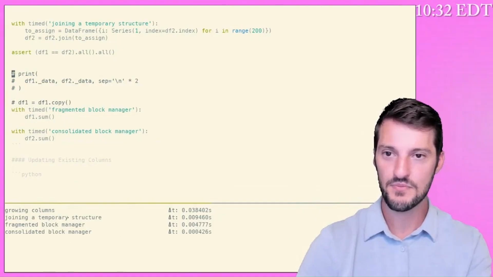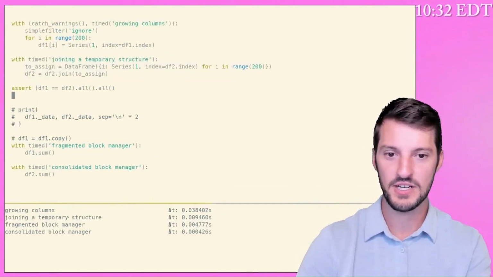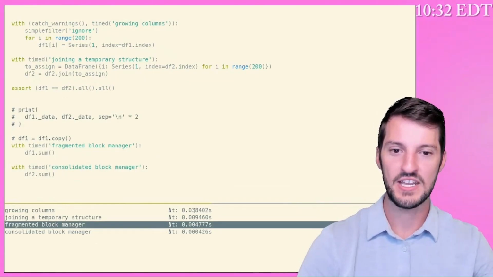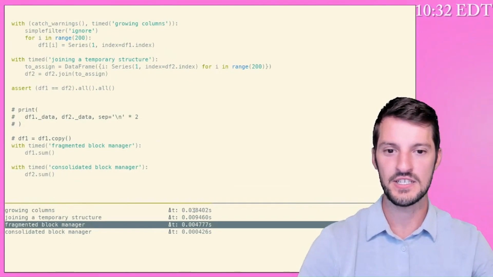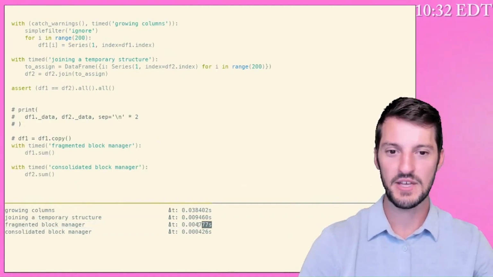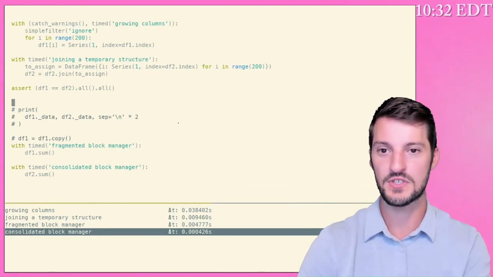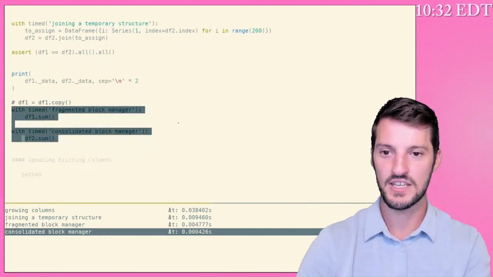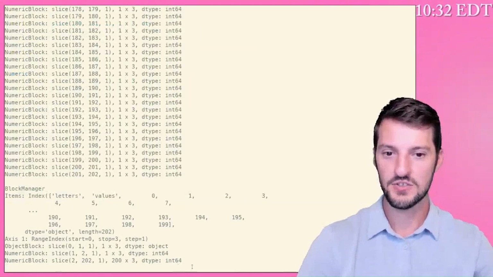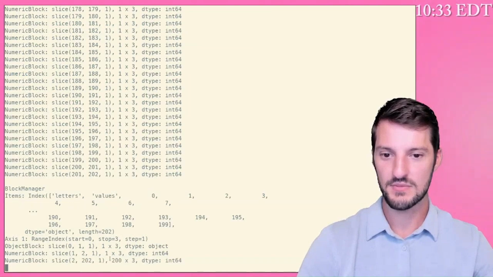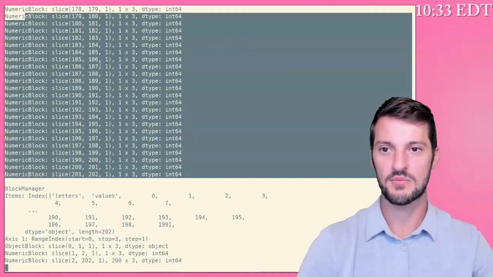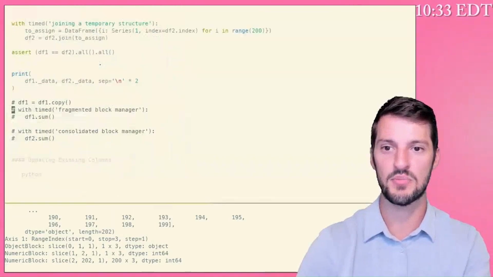And you can see with my fragmented block manager here that I am paying a price of having not consolidated my view into memory, meaning I have a very slow .sum performance compared to the consolidated view, df2 in this case, which has a consolidated view of memory. And let's revisit what those look like. Block manager 2 just has 3 individual blocks, but we have our N64 as a 200 by 3 ND array, whereas block manager number 1 has 200 separate blocks in it.